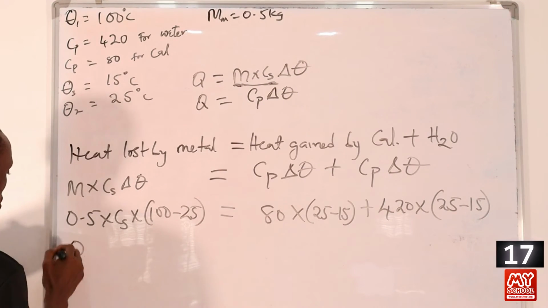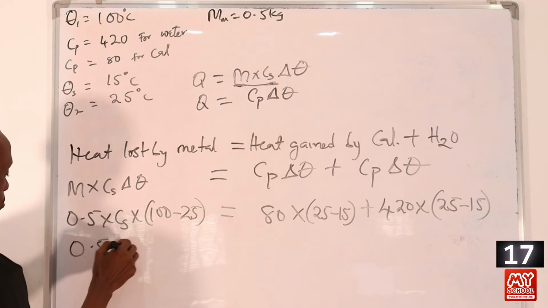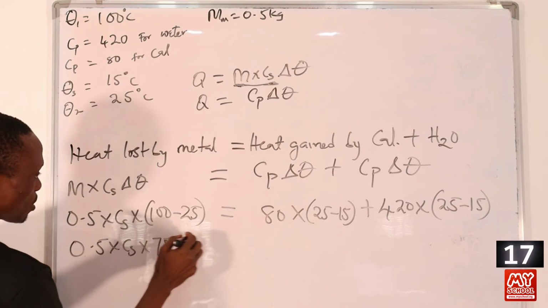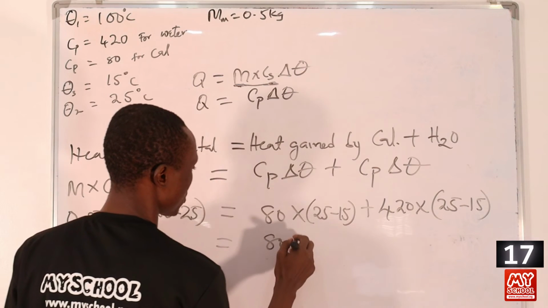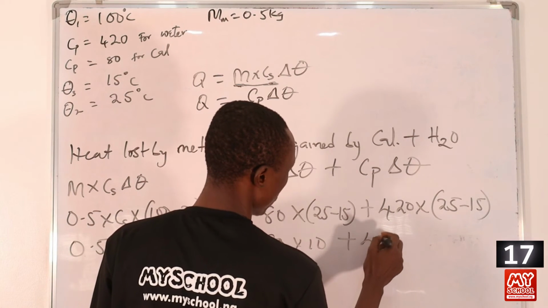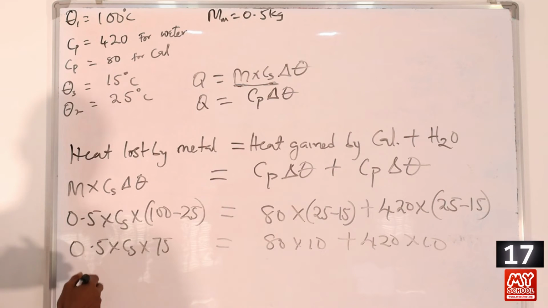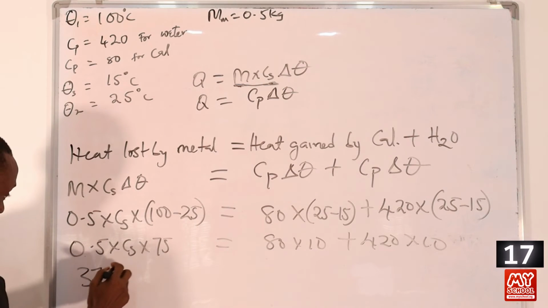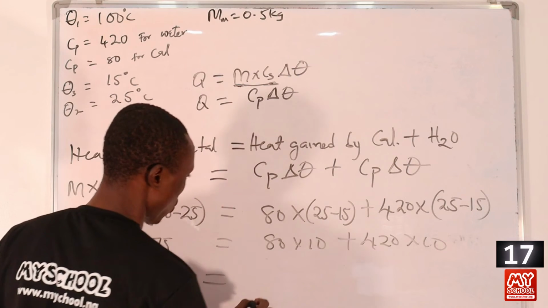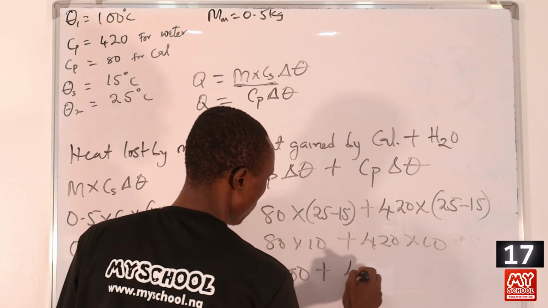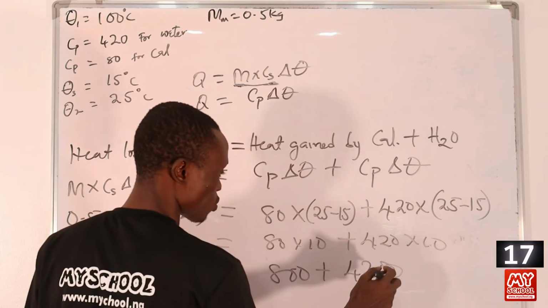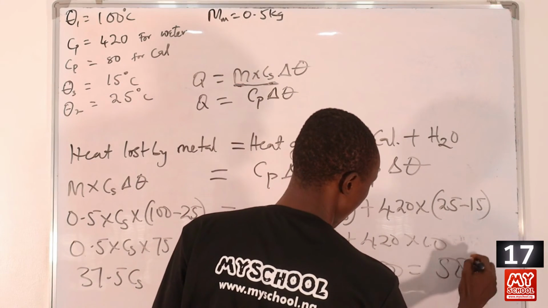So this will become 0.5 times Cx times 75, and here will be 80 times 10, then plus 420 times 10. If we multiply these together, we'll have 37.5 Cx, which will be equal to 800 plus 4,200. Adding these two together gives 5,000.